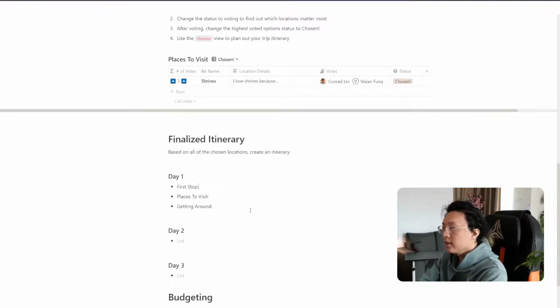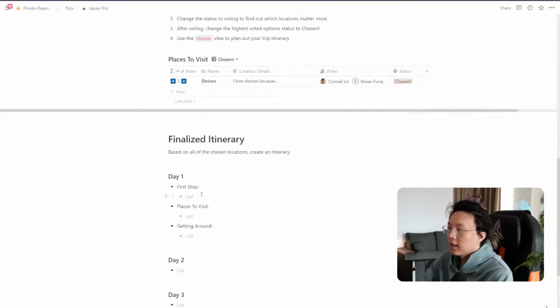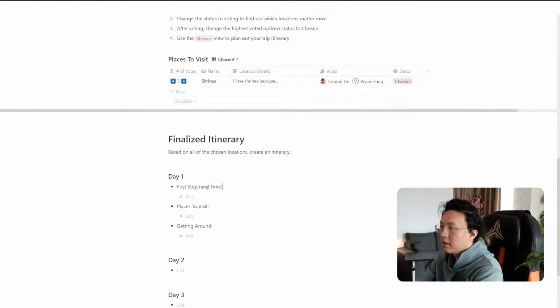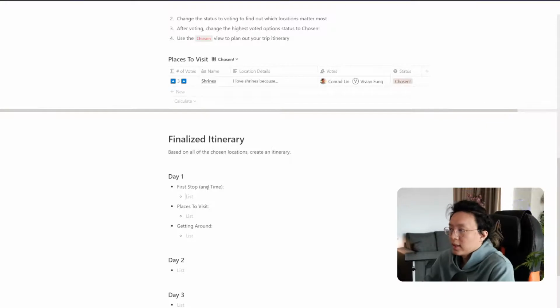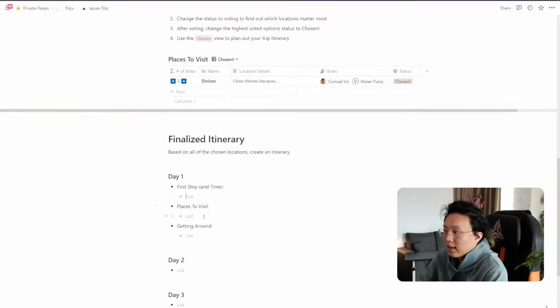So what we can do here is just make quick notes on where we're going to visit, what's the first stop for us, and time. So what I realized is when I travel, it's really important for me to know exactly what time I have to wake up. So where's our first location and what time do we have to be there? So that's usually what I like to put down.